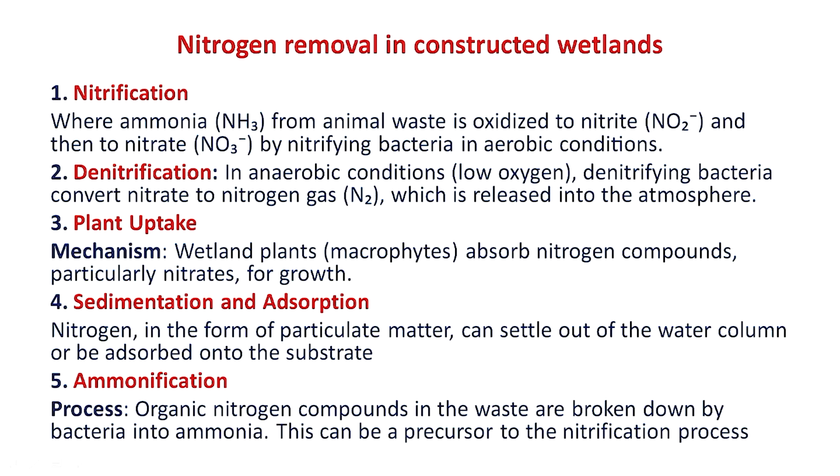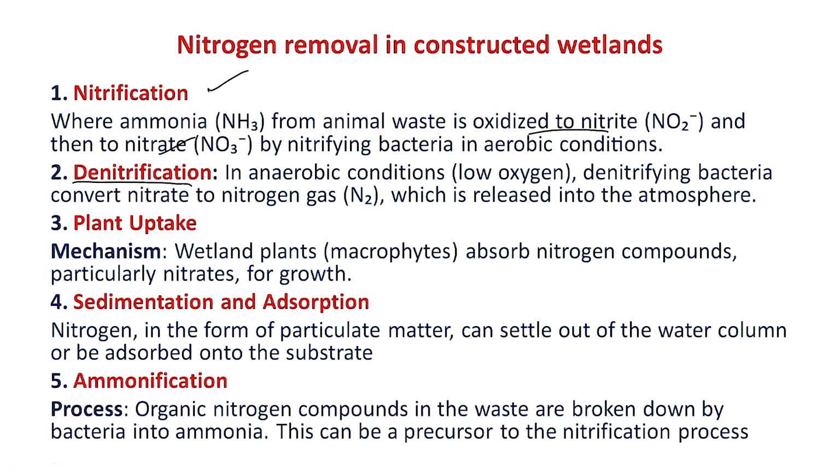These are the different mechanisms through which mainly the nutrient, that is nitrogen, is removed in the constructed wetland. First is nitrification. This process predominates under aerobic conditions. As a result, the ammonia present in the animal waste is converted into nitrate. Under anaerobic conditions, the denitrification process is the main mechanism through which nitrogen is removed from the animal waste.